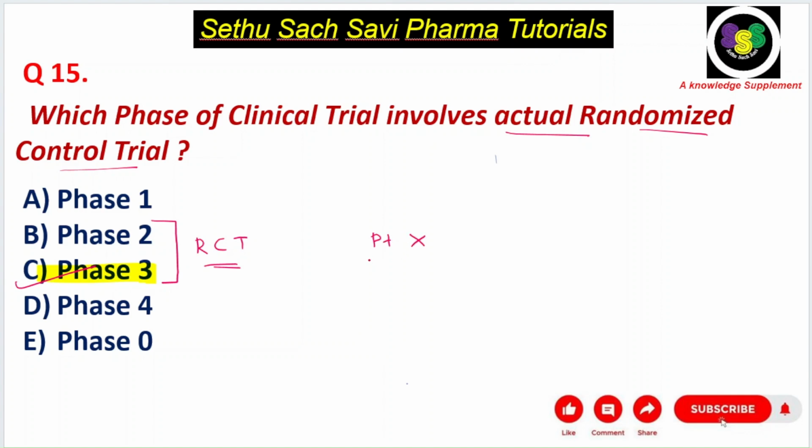So the better answer would be phase 3, because in phase 3 both the patients are unaware as well as the investigator is unaware. So it's a double blind study, right? That is the actual randomized control trial. Also, you will check the efficacy by comparing the new drug with the already existing drug. So phase 3 would be the best answer for this question.